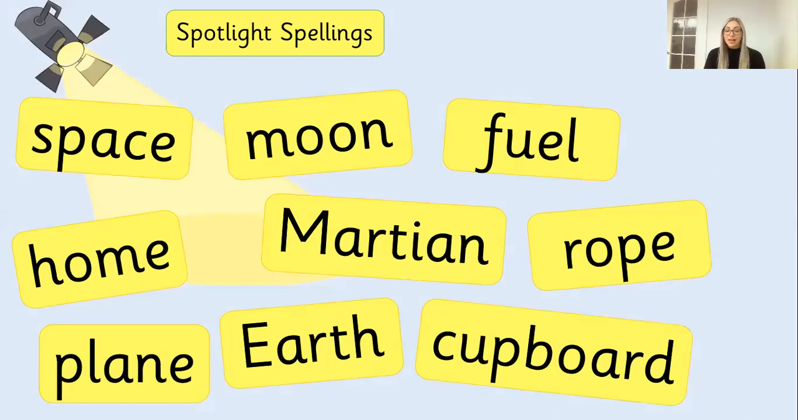Okay, so spotlight spellings then. What I'm going to do is I'm going to stop sharing my screen. And I have got my cards like this. And I'm going to have a go and you're going to have a go. So make sure that you are watching as I go along. Okay. Moon. Plane. Home. Space. Fuel. Rope. Cupboard. Earth. Martian.